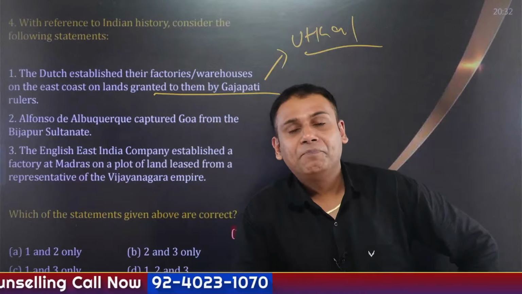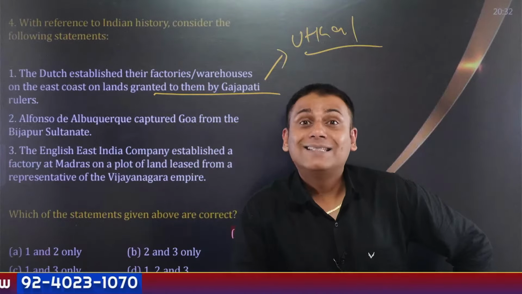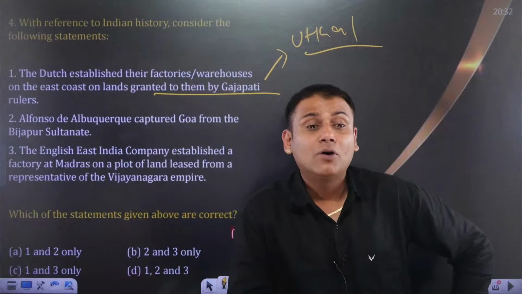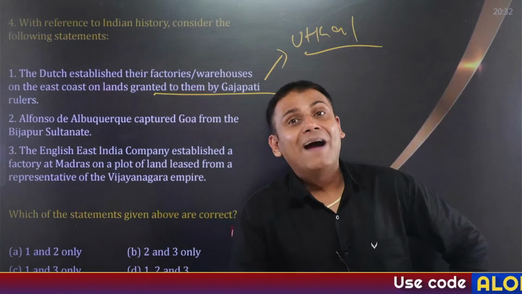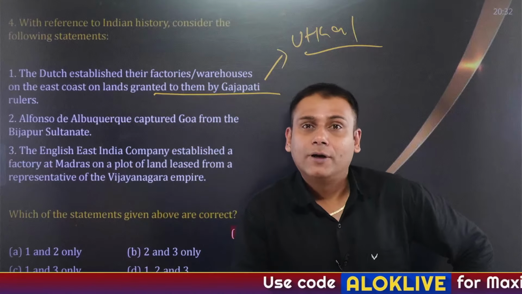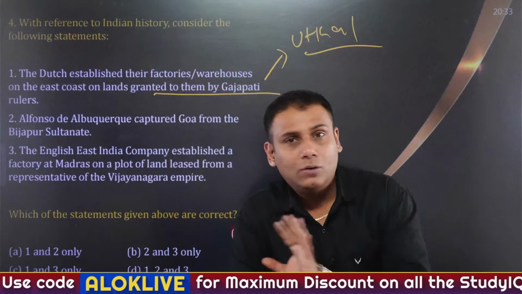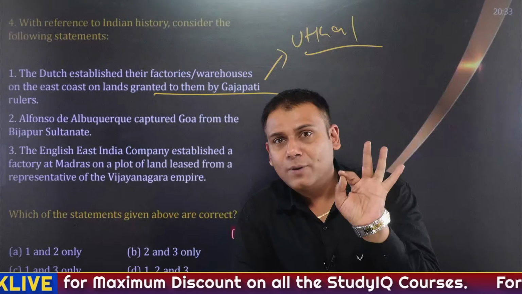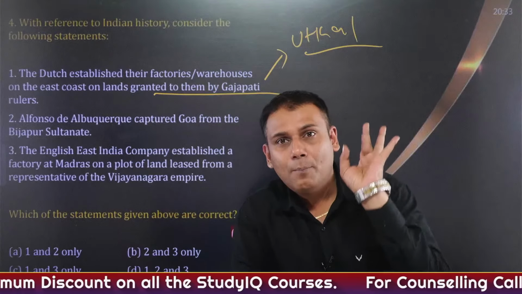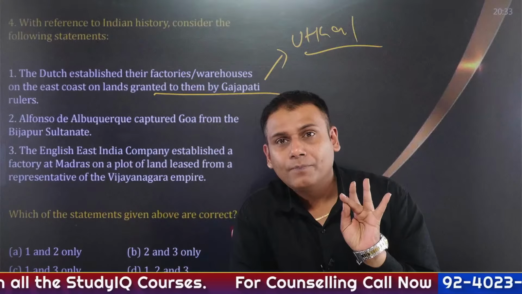Okay. Then majorly the battle of Colachel, which took place between Marthanda Varma and the Dutch East India Company, that is De Lannoy. English East India Company, its establishment, important charter acts, important governor generals, important factories, everything is important about the English East India Company. What acts do you have to compulsorily read? First one is Regulating Act 1773, Pitt's India Act 1784, okay?